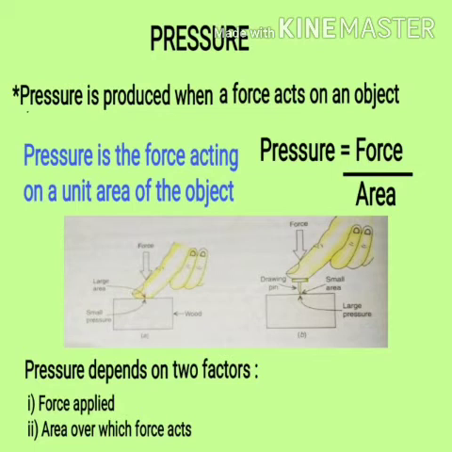So, to understand the impact of applied force, we should learn about pressure, as the impact of force also depends upon the amount of area on which the force is applied, as I explained to you in the example of the drawing pin and wood. So, what are the factors on which the pressure depends? Pressure depends on two factors: force applied and the area over which the force acts.